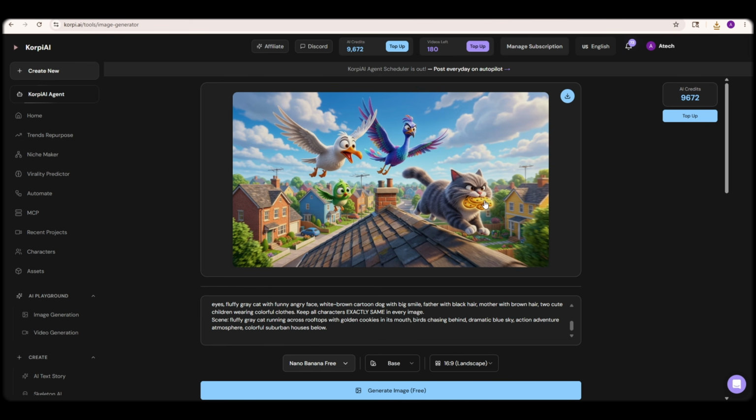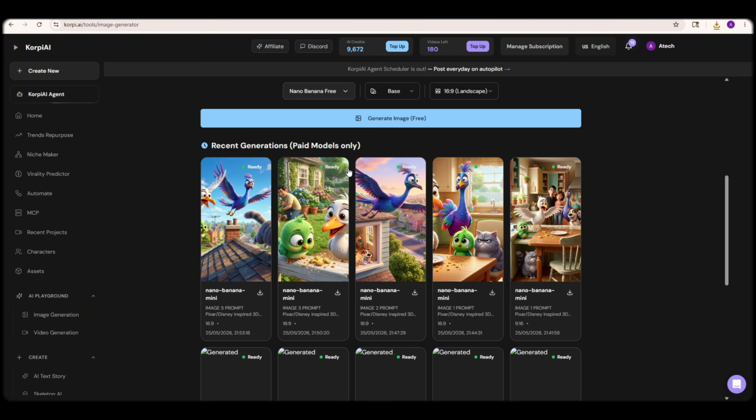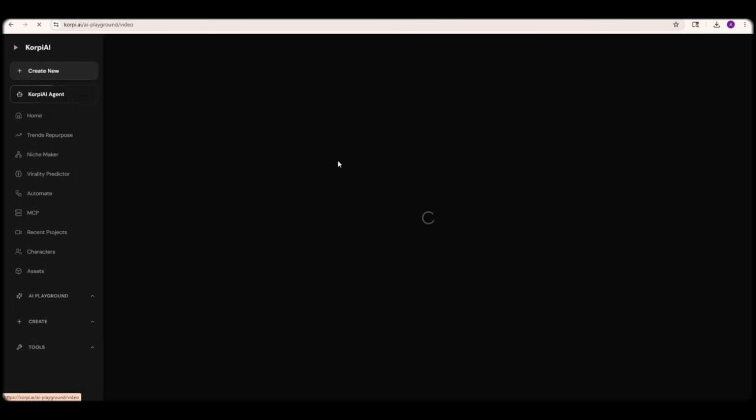You can clearly see all 4 generated images on your screen right now, and every single result looks highly professional and engaging. So now, our image generation part is completely done, and it's finally time to move toward the video generation section. I'll simply go back and click on the video tool option.